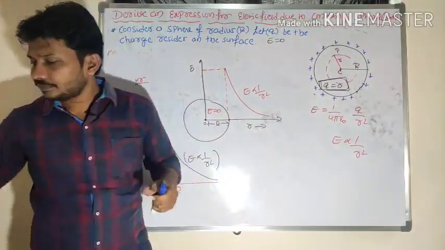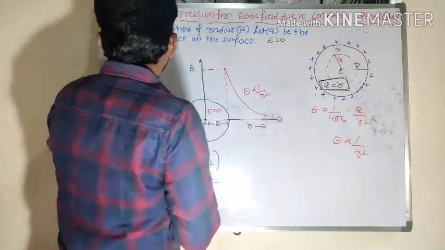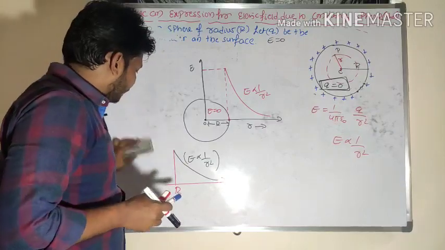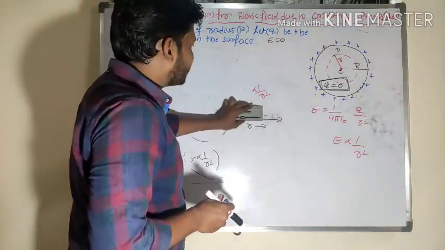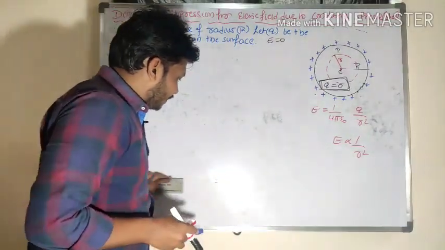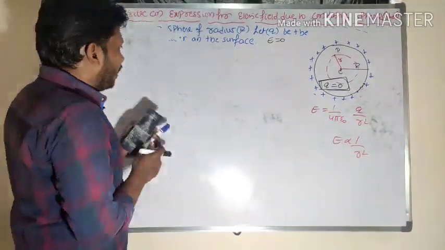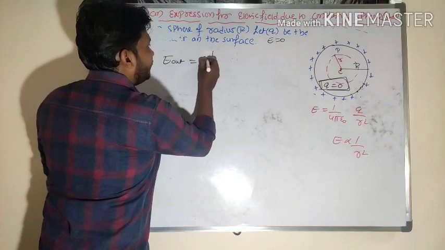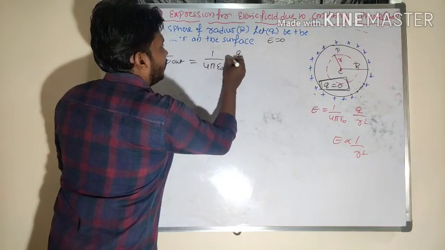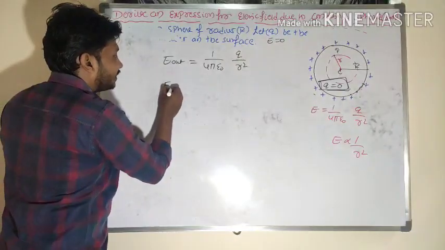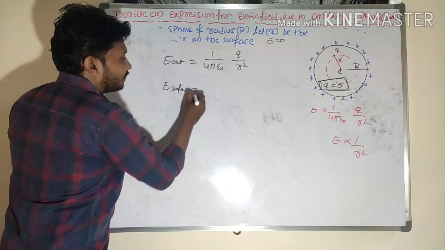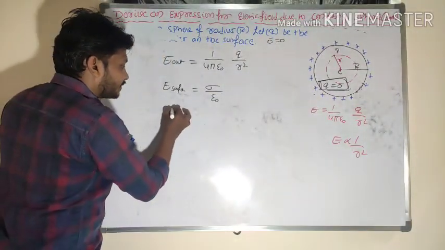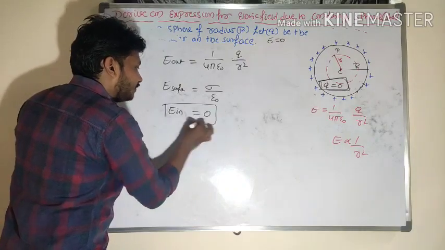Next we will move to the solid sphere. In case of the solid sphere, I will consider a non-conducting solid sphere. The conducting solid sphere will have the same values. What were the values I got in case of a hollow sphere? If the point of observation is outside, it is 1 by 4 pi epsilon naught, Q by r square. What's the value of electric field on the surface? On the surface of the sphere, E is equal to sigma by epsilon naught. What's the value of electric field strength inside the sphere? Its value is 0.